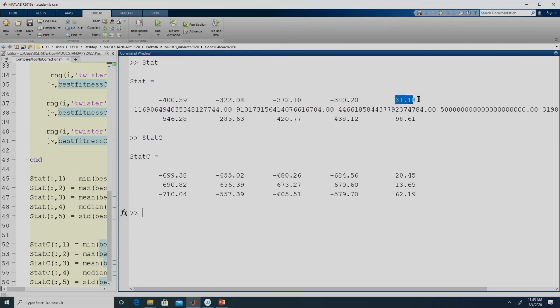The standard deviation has also considerably dropped, right. From 31.18 and 98.61 it has dropped to 20.45 and 62.19, right.